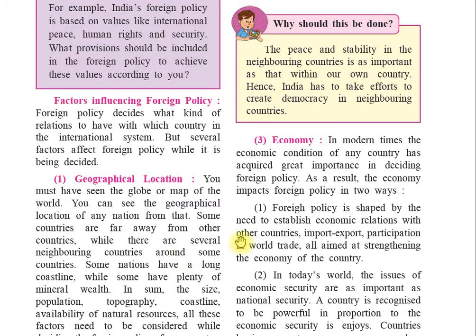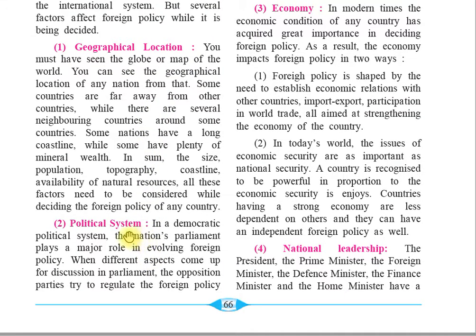So students, now in the second part, we have studied all the factors influencing foreign policy. In short, we will just summarize how these factors play an important role. Now, which is the first factor? First factor is geographical location. Geographical location of a country plays an important role in deciding the foreign policy of a country.